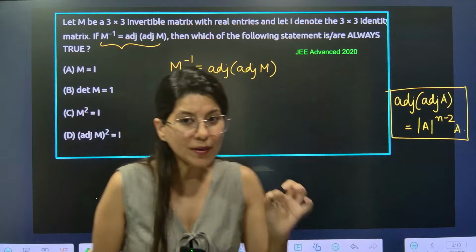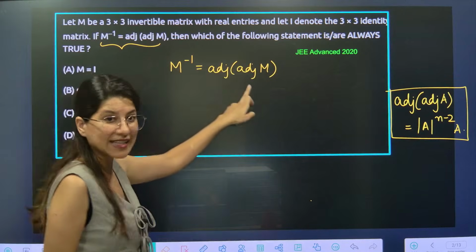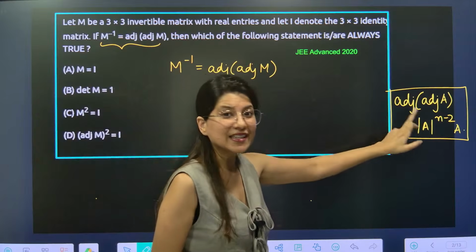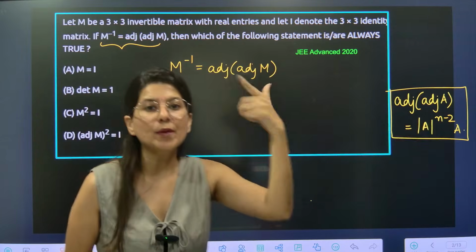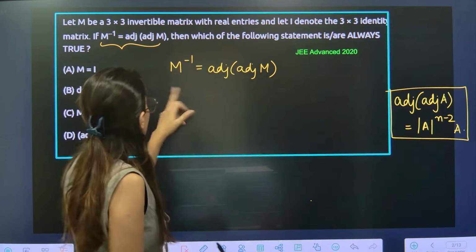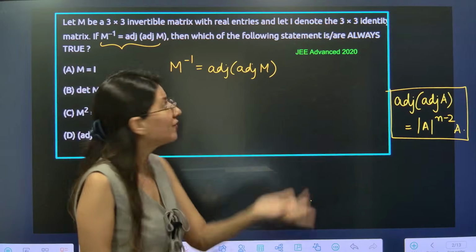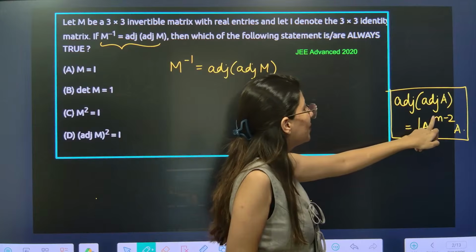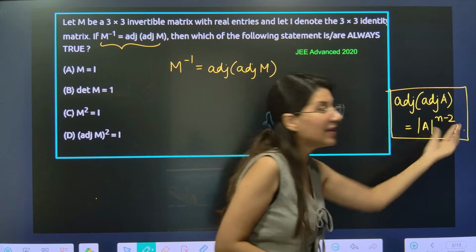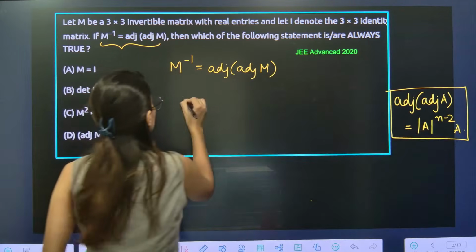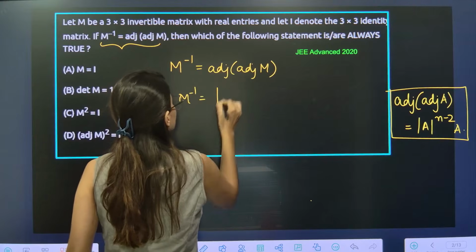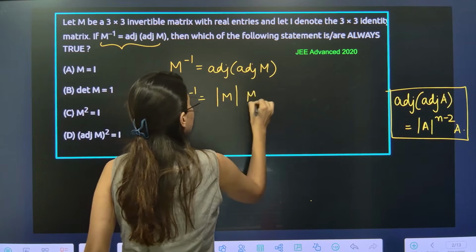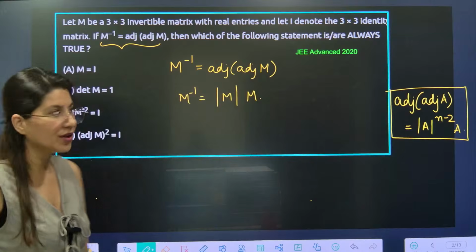The moment you see this expression, this property should pop up in your brain. Here n is the order of the matrix, which is 3. So 3 minus 2 is 1. So it will be determinant M into M.